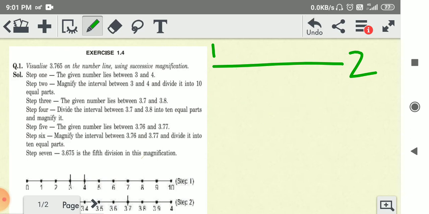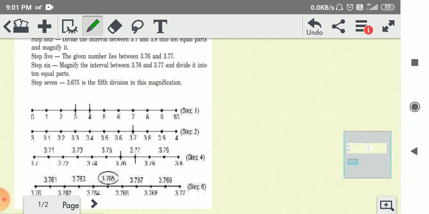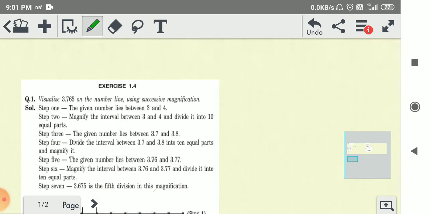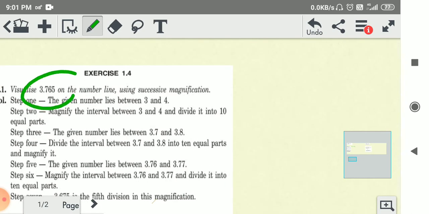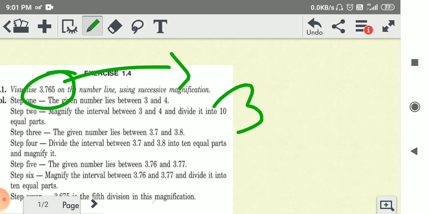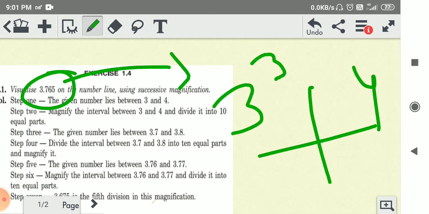There are 10 numbers between 2 digits. So here we are presenting 3.675. Okay, so these numbers between 3 and 4, suppose this is 3.5 and the given number is 3.67.